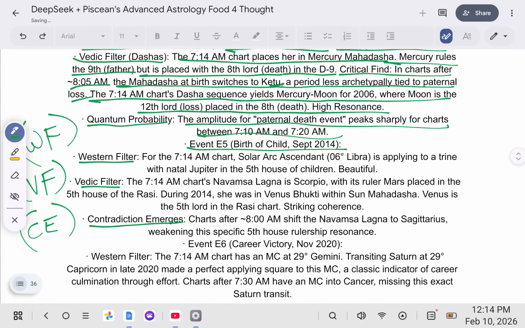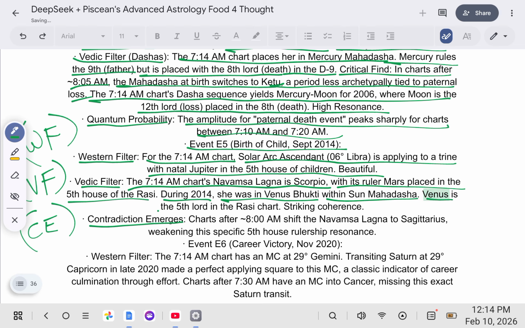Okay? So for the 7:14 a.m. chart, solar arc Ascendant 6 degrees Libra is applying to a trine with natal Jupiter in the 5th house of children. Beautiful. But our VF is the 7:14 a.m. chart's Navamsa Lagna Scorpio, with its ruler Mars placed in the 5th house of the Rasi. During 2014, she was in Venus Bhukti within Sun Mahadasha. Venus is the 5th lord in the Rasi chart, striking coherence.